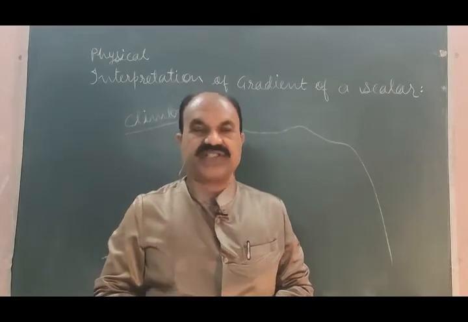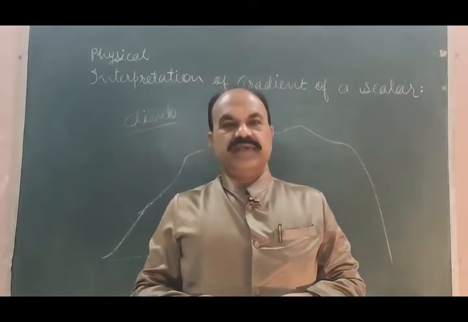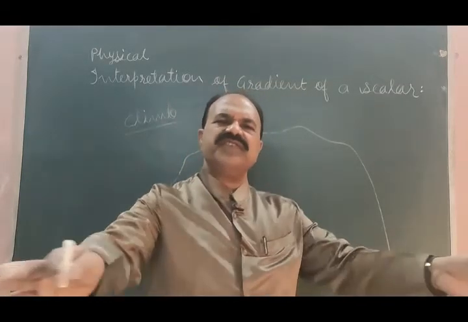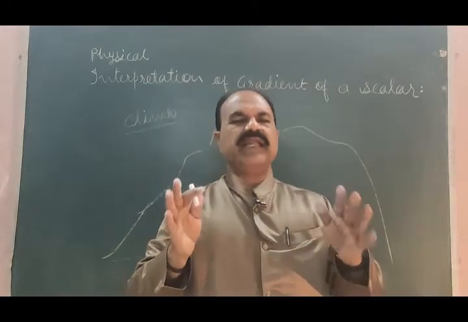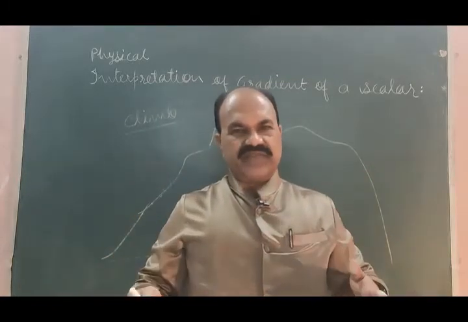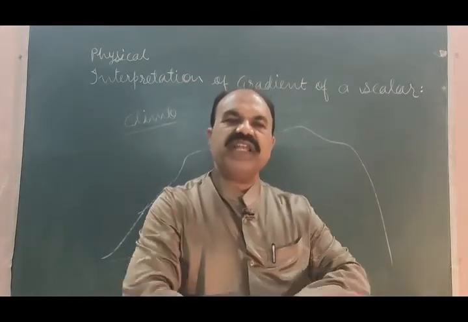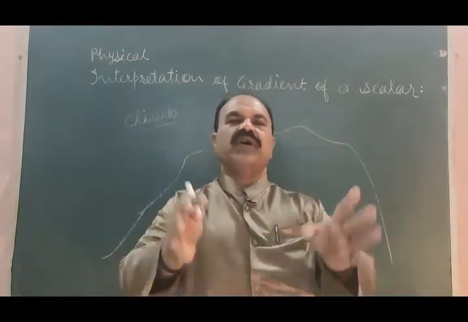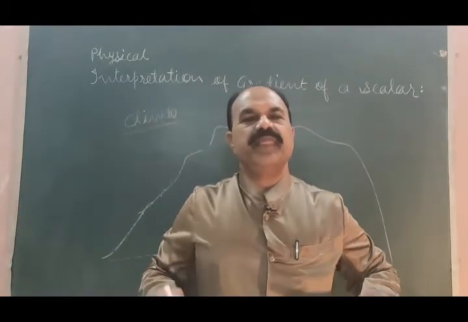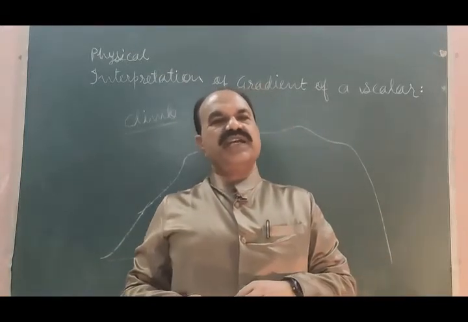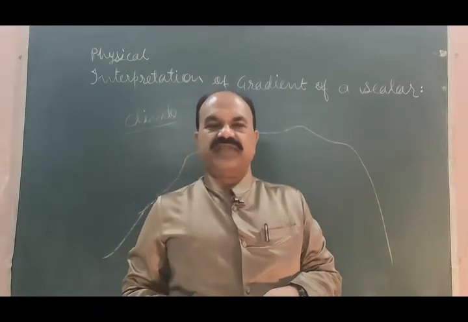The potential everywhere on the surface is the same. Let me clear: equipotential surface is that surface where the potential at every point of that surface is the same. Therefore, that surface is known as equipotential surface.